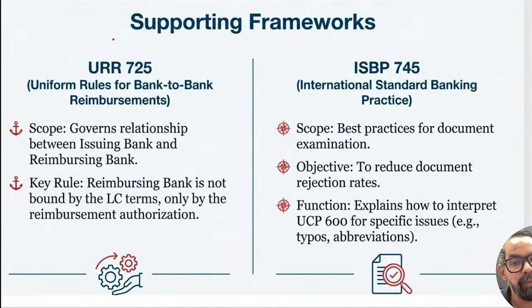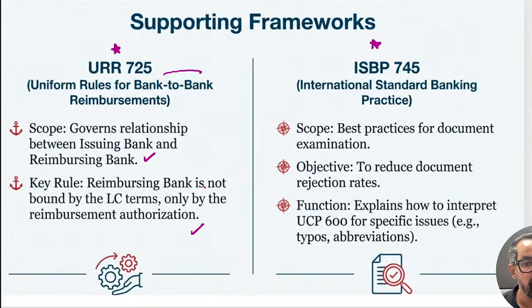When it comes to URR and ISBP, they are supporting guidelines to UCP 600. URR is how two banks build their relation. So it is the uniform rules for bank-to-bank reimbursement. It governs the relationship between the issuing bank and the reimbursing bank. The reimbursing bank is not bound by the LC terms, only by the reimbursement authorization.